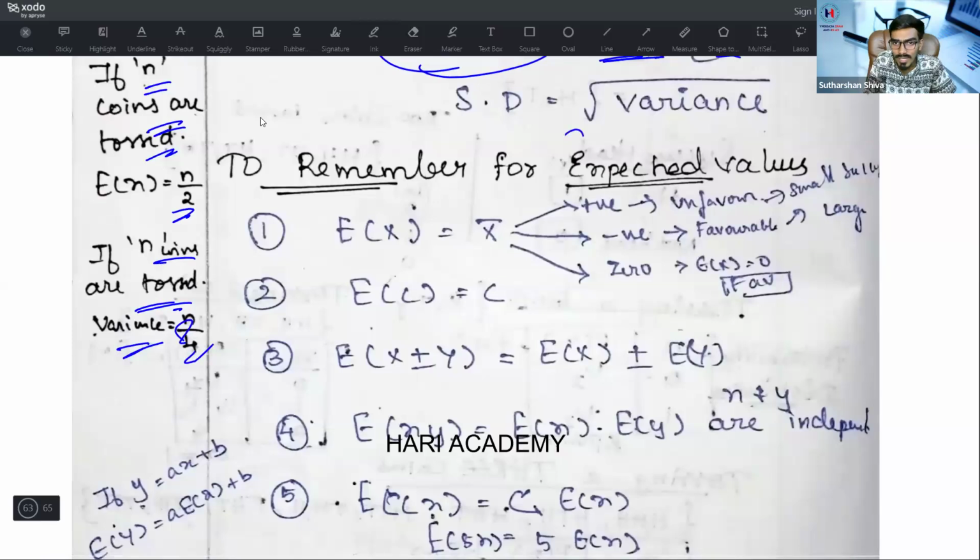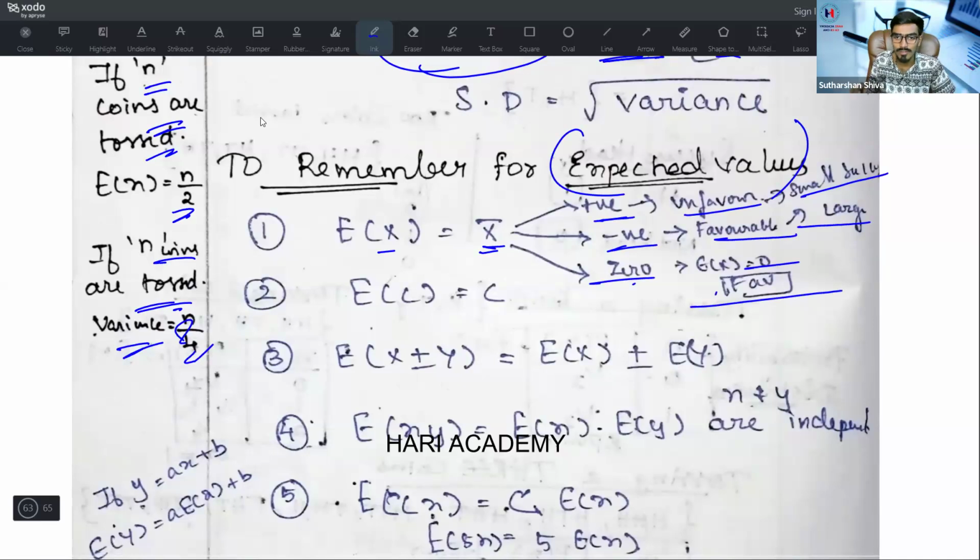To remember, under expected values, you need to remember E of x is equal to x bar. X bar can be positive. It can be unfavorable and it is a small size. If it is negative, it is favorable and it will be in large size. If E of x is equal to 0, we will say it is favorable.